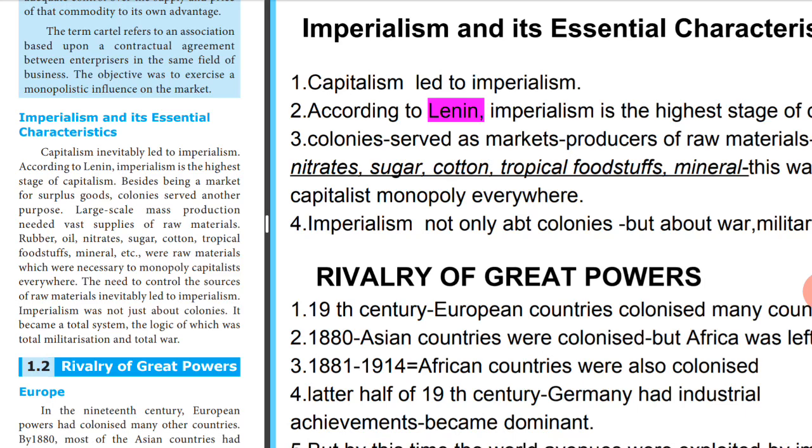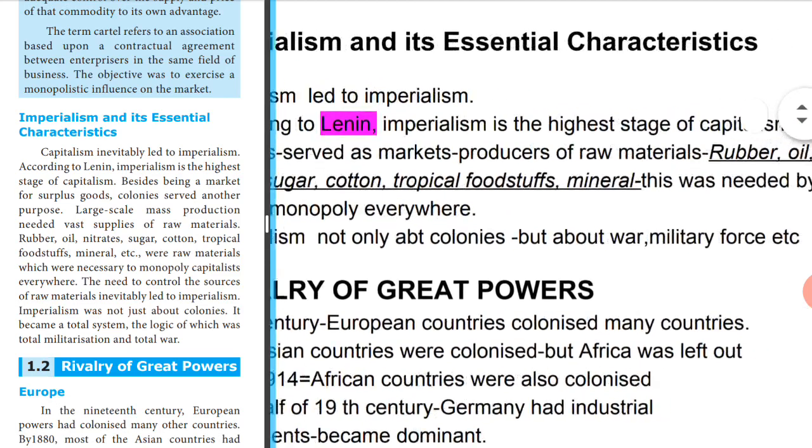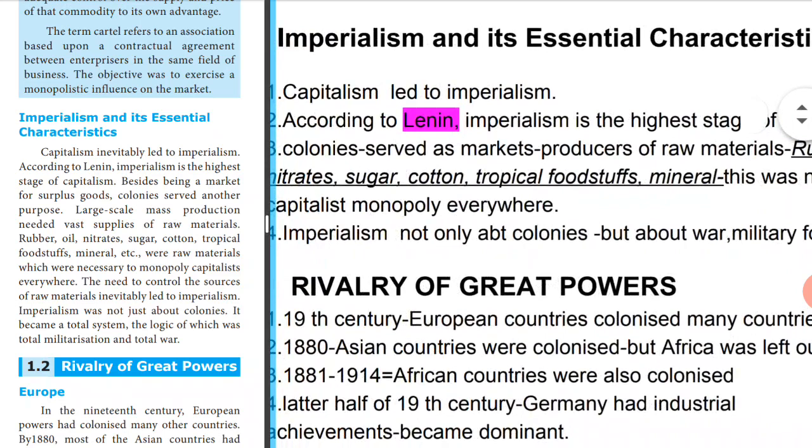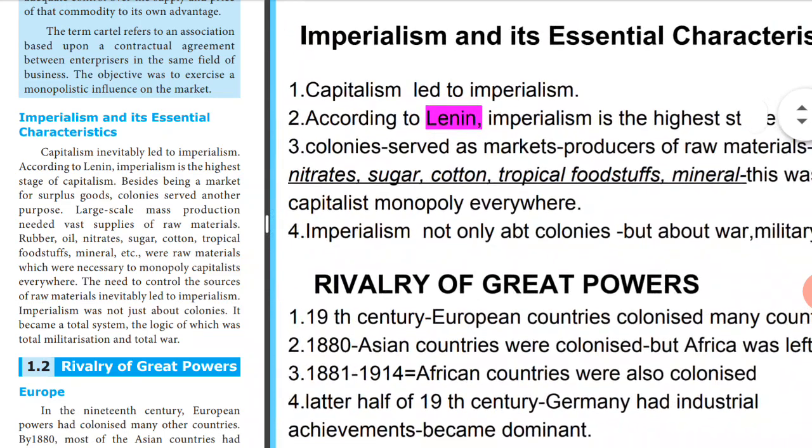So according to Lenin, who is Lenin? He is a Russian revolutionist. He said that imperialism is the highest stage of capitalism. When capitalism keeps increasing, what is the final result that you will get? It is imperialism. This was a statement given by Lenin. You have to remember this because this comes for a 1-mark question also.